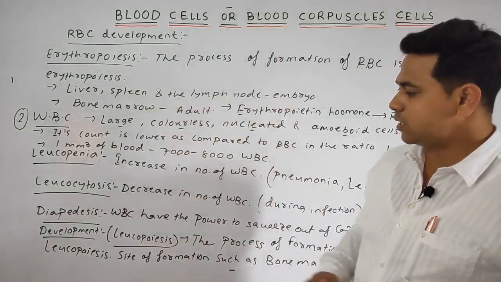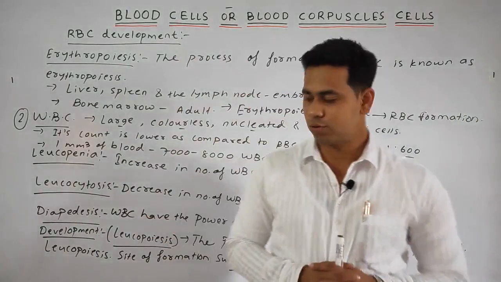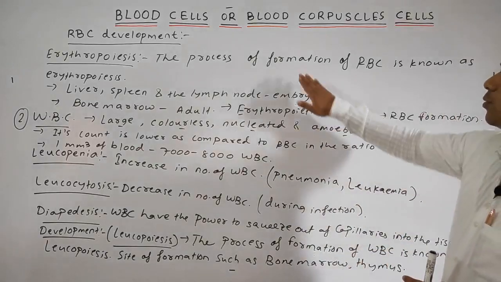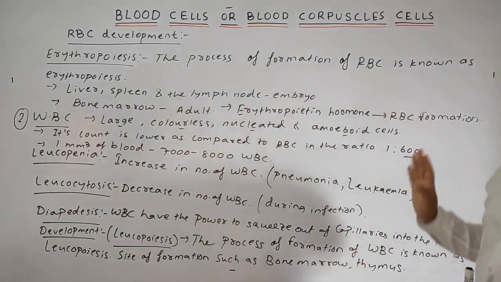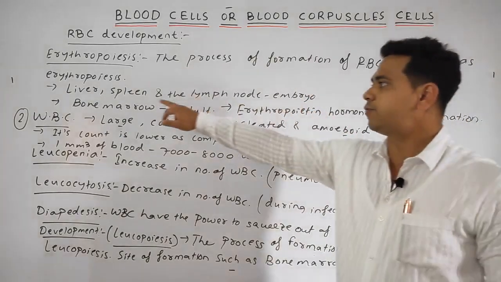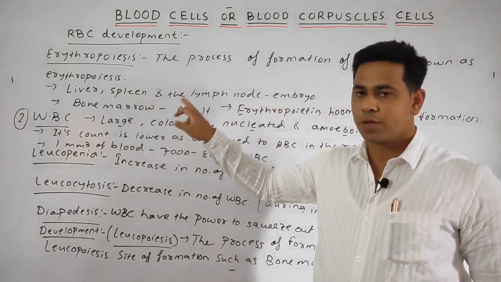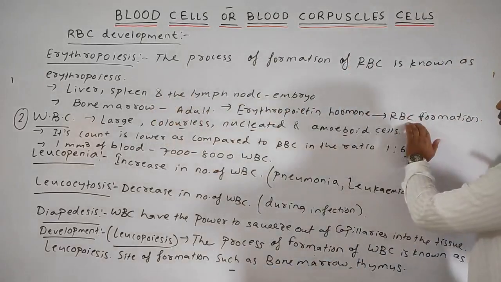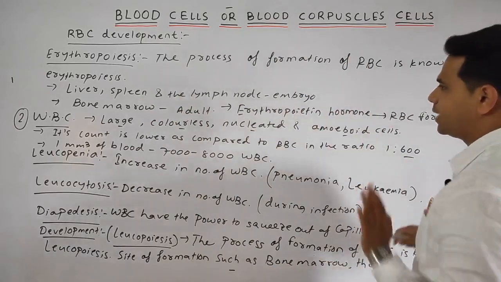Here are the places where the WBC is being found. So what we have studied now: erythropoiesis, the process of formation of RBC. In the embryo, it is formed in the liver, spleen and the lymph nodes, whereas in the adult, it is formed in the bone marrow. And the hormone responsible for the RBC formation is your erythropoietin.